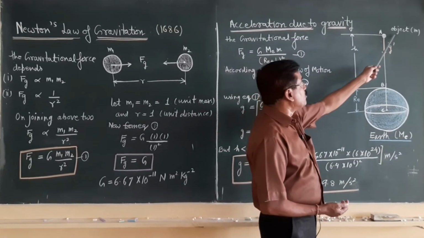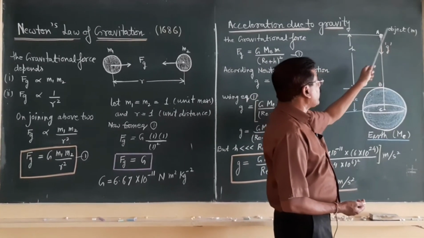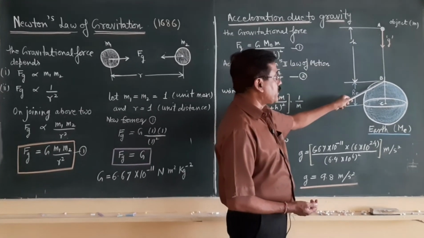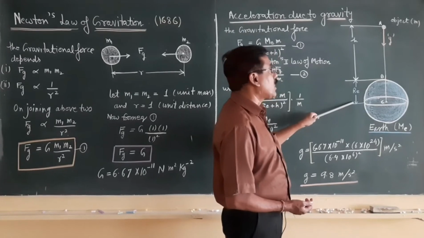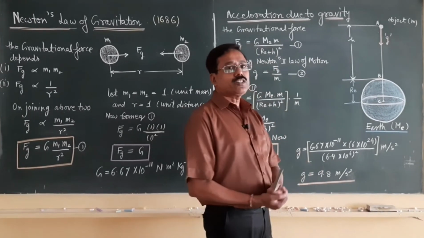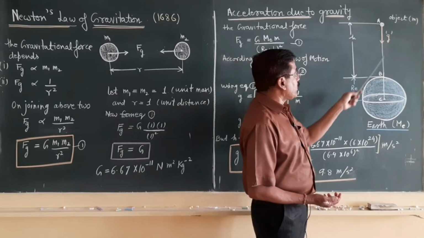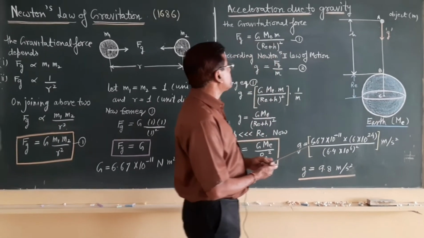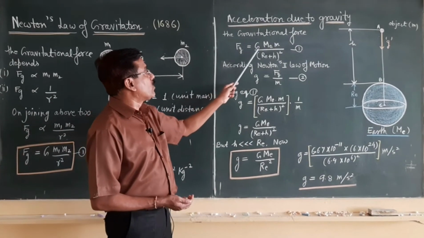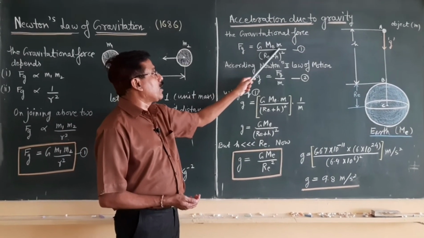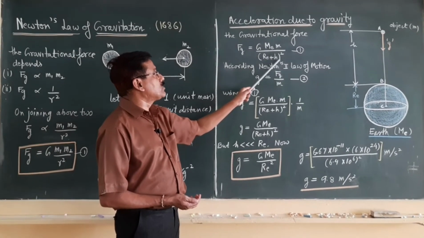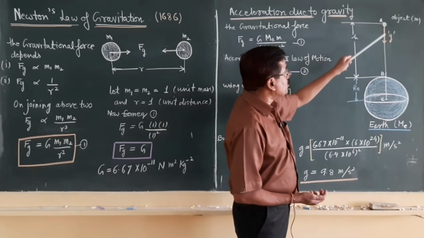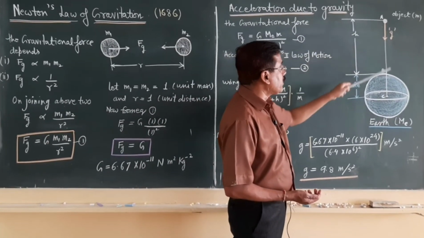So we have assumed an object of mass small m at a height small h from the earth surface, and the radius of earth is Re. According to Newton's law of gravitation, this object and earth are both attracting each other, and the force of attraction is given by the formula Fg is equal to capital G Me m by (Re plus h) whole square, because Re plus h is the center to center distance between this object and earth.